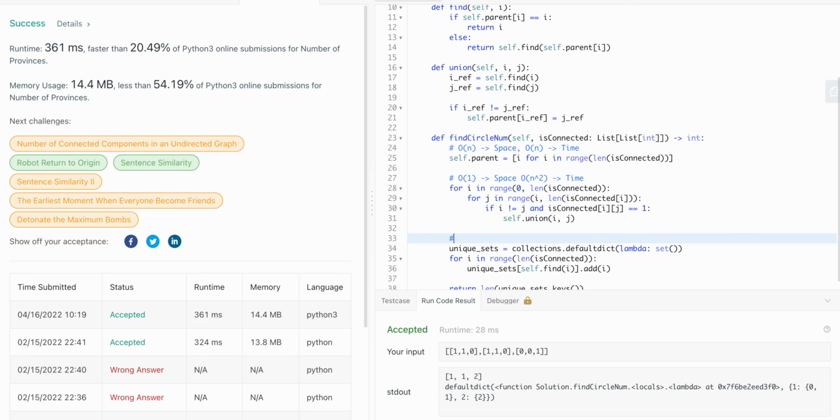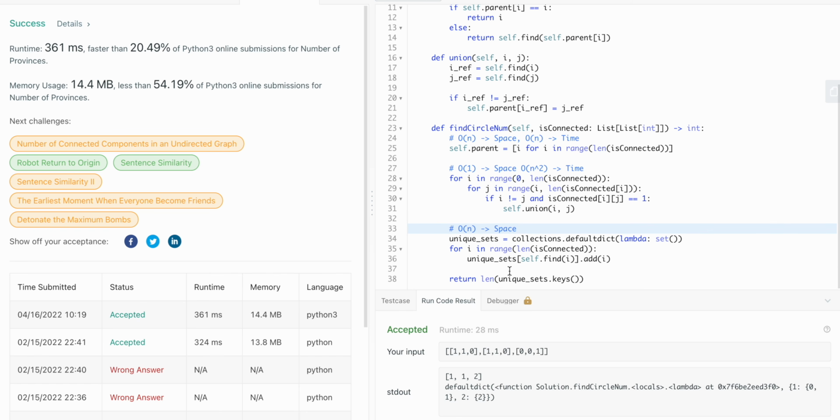By creating the unique set, we're using another O of n space, but we use O of constant time. Here we're iterating through every item, so O of n time, and then we're going to potentially add every item one time, so it's O of n space.